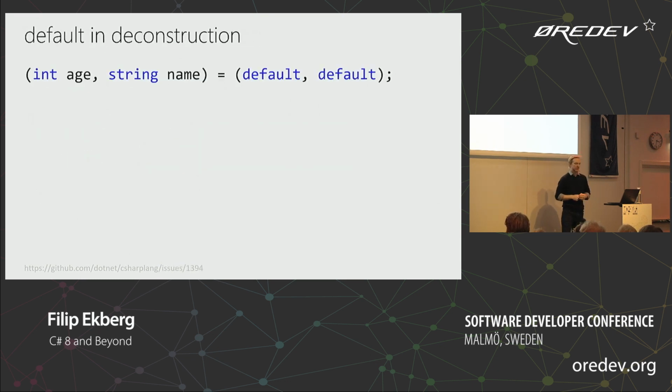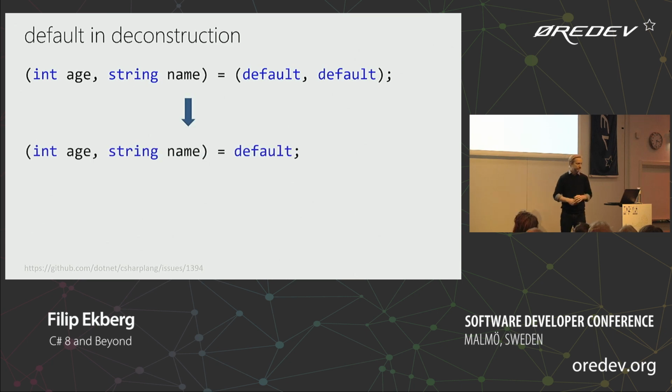One more thing to just cut down on the characters. Instead of having to write, in this case here, we have the deconstructor that says, well, I have this int age and string name. Instead of saying default and default, you can just say, well, just default this to the tuple that we have here. Deconstruct that into those two variables.